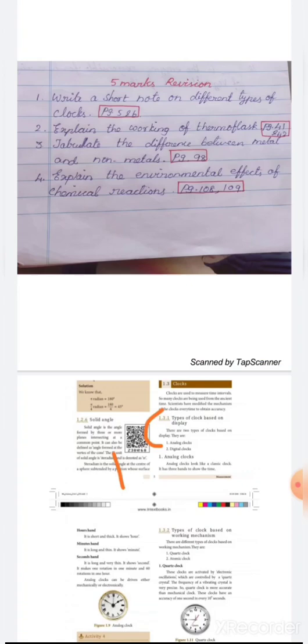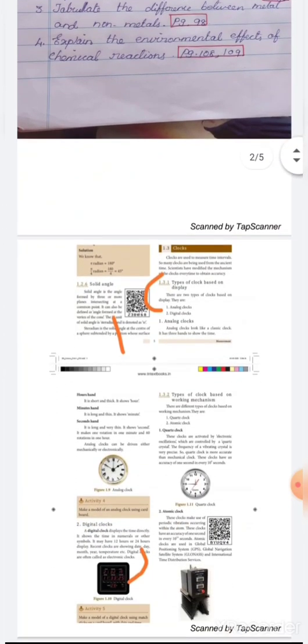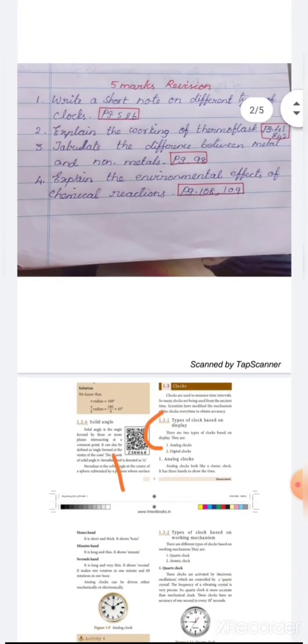The first lesson, measurement, page number 5. Here 1.3.1 types of clock based on display. You have to write only the 2 types, analog clocks and digital clocks. That is enough.